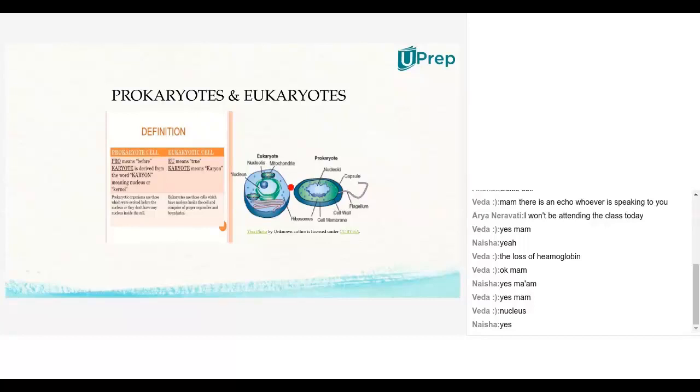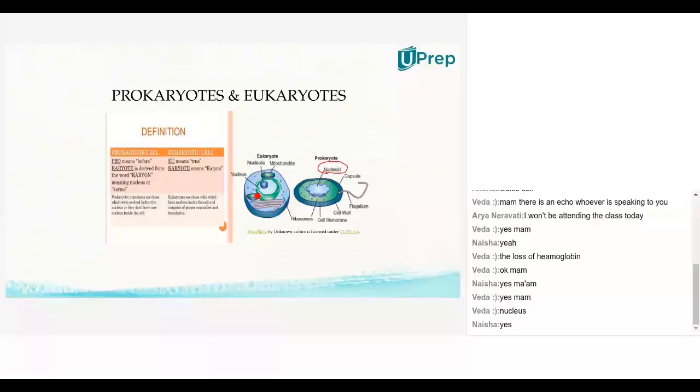Most prokaryotes will have the nucleus suspended in the cytoplasm, called a nucleoid. Yes, the word nucleoid. A nucleoid is nothing but the prokaryotic nucleus suspended in cytoplasm without any membrane around it. It's just a circular one. It's a circular nucleus in prokaryotes.